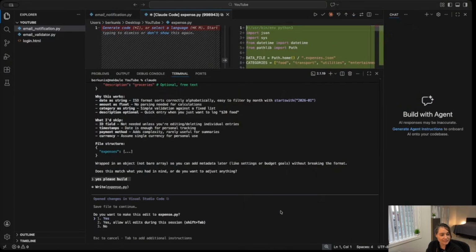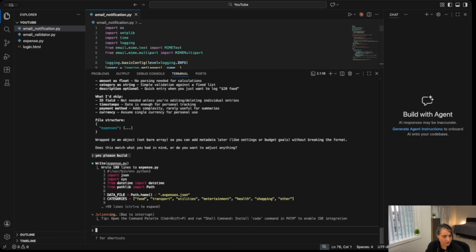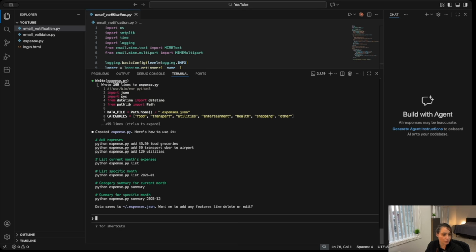So now let's go back to the code and see what it did with the last ask that we had. It actually went ahead and started building our expense tracker with the data modules that we have agreed to. So it's doing its thing, adding expenses, functions, specific months, what have you. It will go on, and we will have our project here. But I want to take a little secret way here.